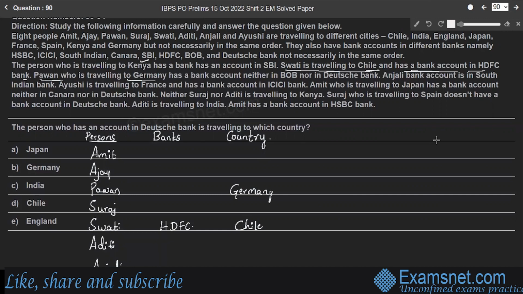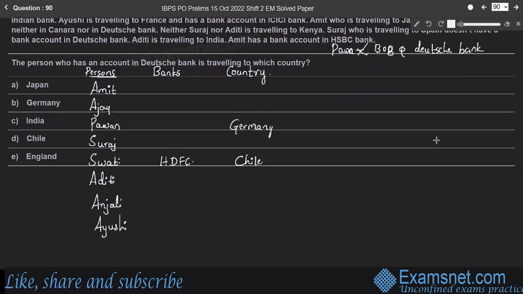and has a bank account neither in Bank of Baroda, BOB, nor in Deutsche Bank. So Pawan is not having accounts in these two banks, right? So we'll consider Pawan not having accounts in these two banks. And the next point, Anjali's bank account is in South Indian Bank. We'll consider here South Indian Bank.